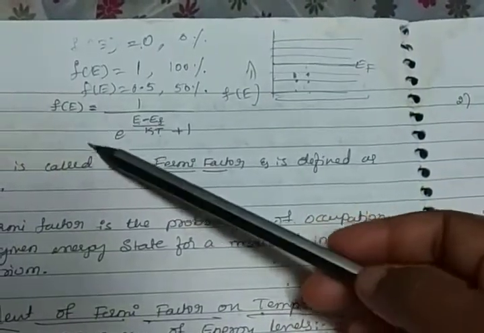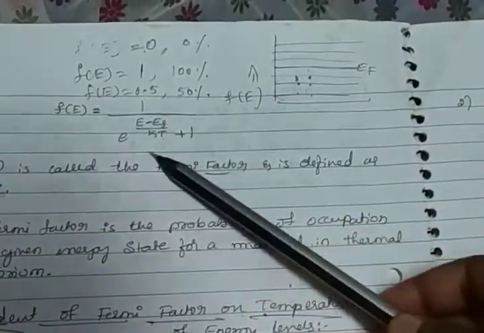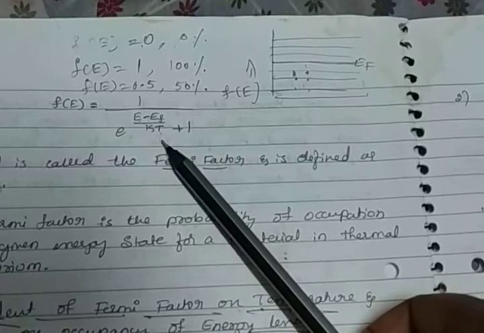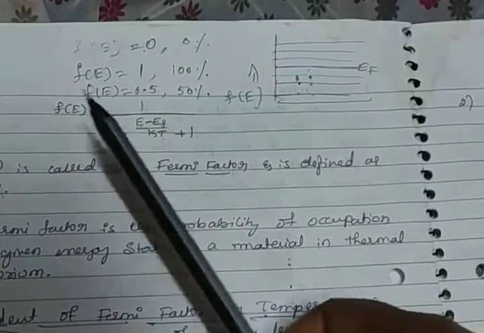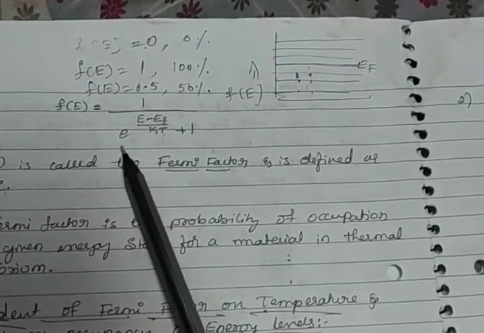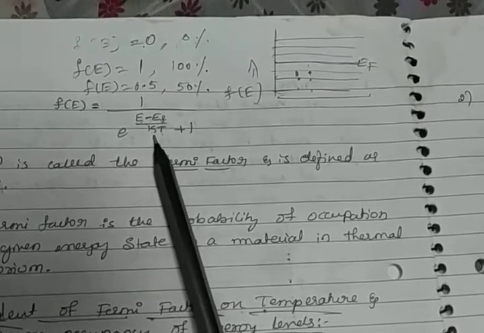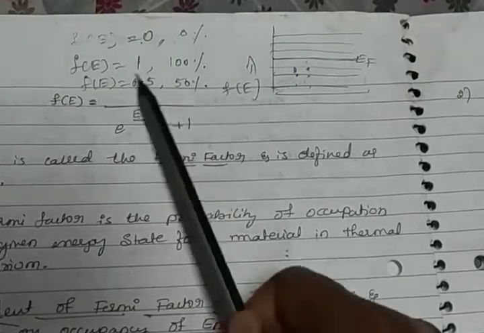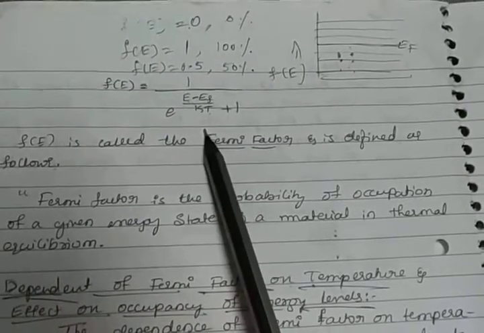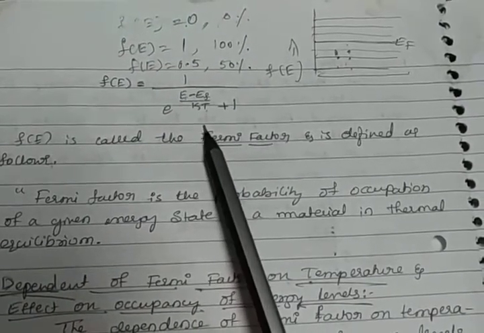Consider f of E. This is the expression of the Fermi-Dirac statistics. Its derivation is not necessary for exam point of view. Just take the equation, that is the probability function f of E is equal to 1 by e to the power (E minus EF) by kT, plus 1. Here E is the energy level, EF is the Fermi energy, k is the Boltzmann constant, T is the temperature, plus 1. Keep that equation in your mind, it is an important equation. Based on the equation, next we will solve some problems also.